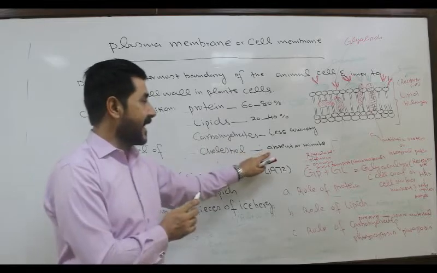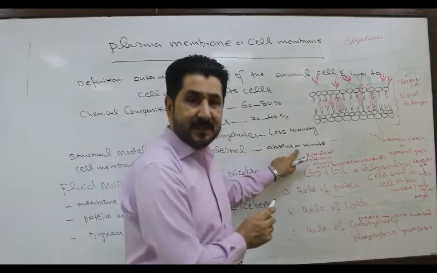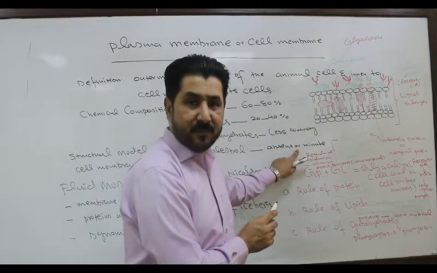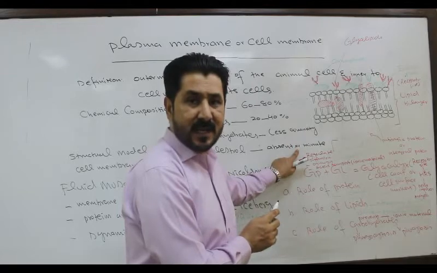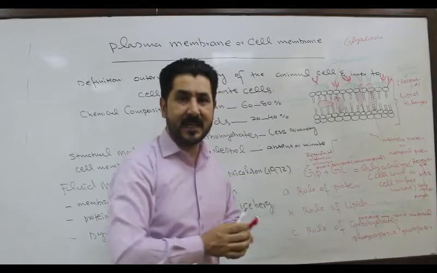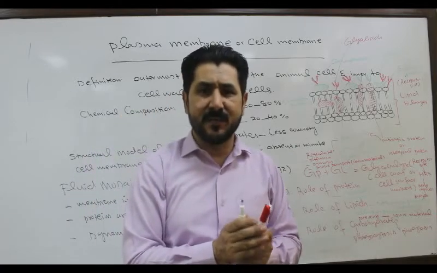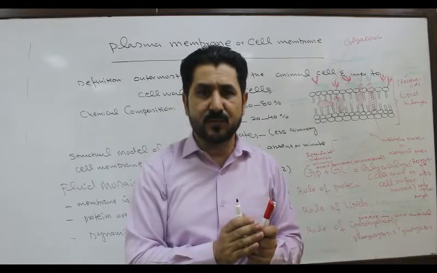Cholesterol is absent in the case of plant cell, but in some cases a minute amount is present. Otherwise, cholesterol is abundantly present in the animal cell, but in the plant cell it is either absent or present in very negligible quantity.